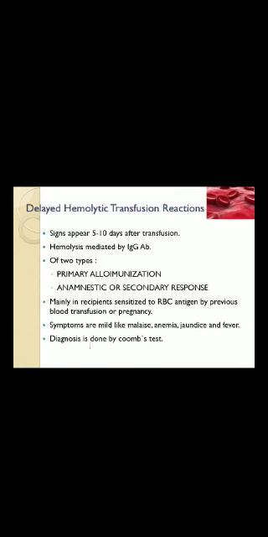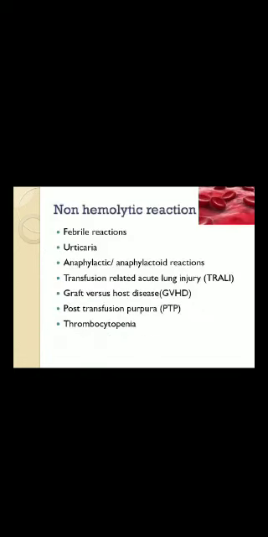So coming to delayed hemolytic transfusion reaction, it occurs after 5 to 10 days. Hemolysis may be mediated by immunoglobulin G antibody of 2 types: primary alloimmunization and anamnestic or secondary response, mainly in recipients sensitized to RBC antigen by previous blood transfusion or pregnancy. Symptoms are mild, like malaise, anemia, jaundice and fever. Diagnosis is done by Coombs test.